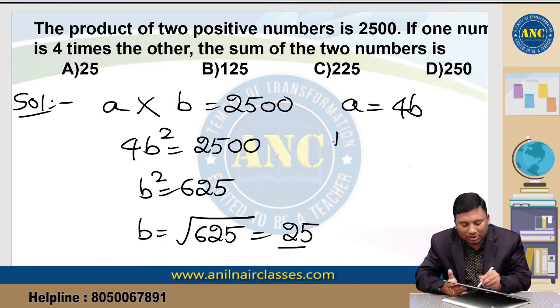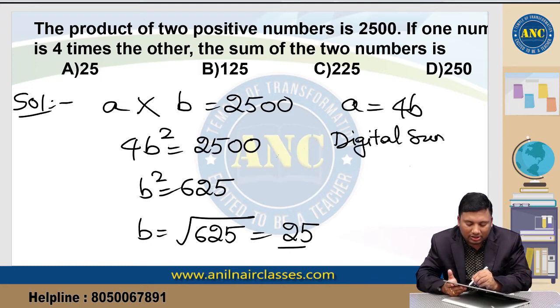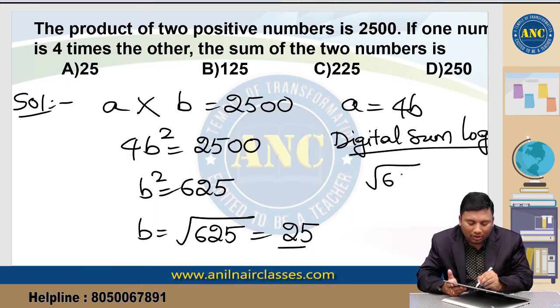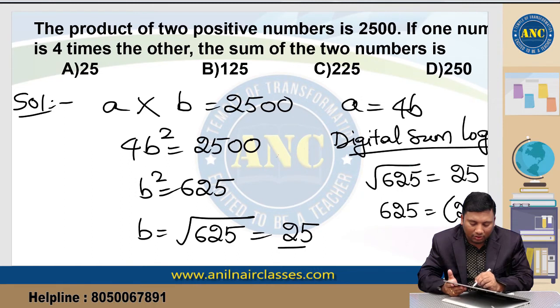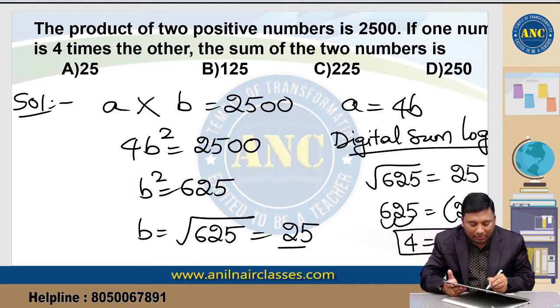You can check by using the digital sum logic also. Suppose the question is square root of 625 equivalent to 25. Remove the square root: 625 equivalent to 25 whole square. 6 plus 2 is 8, 8 plus 5 is 13, 13 is 4. 2 plus 5 is 7, 7 square is 49, 4 plus 9 is 13, 1 plus 3 is 4. 4 equivalent to 4, it is matching.